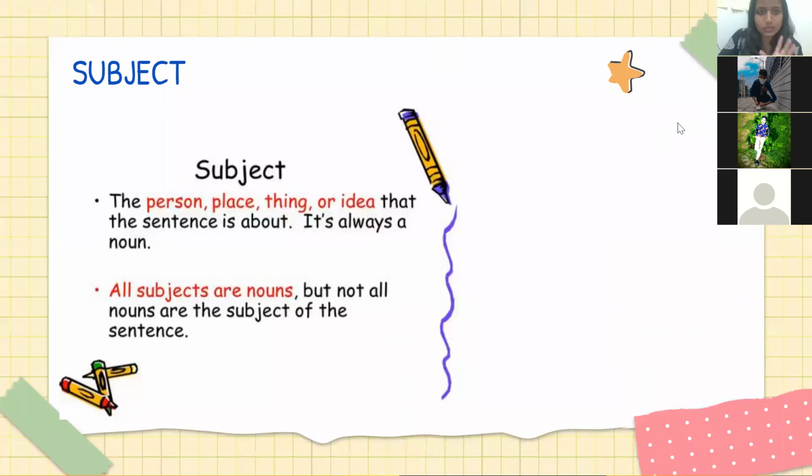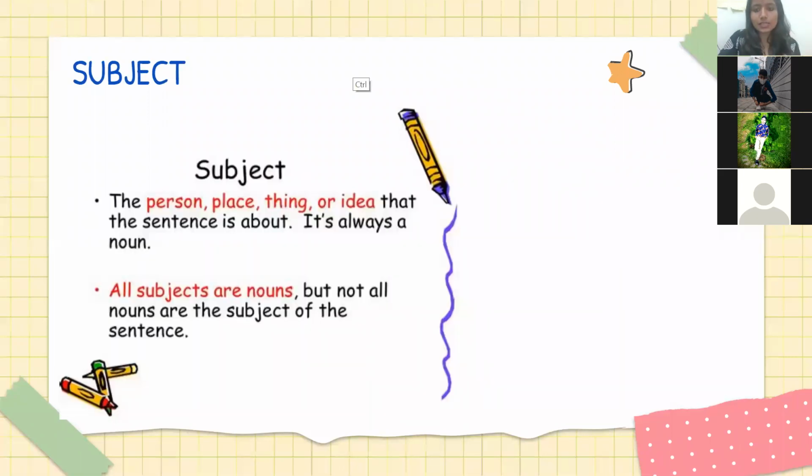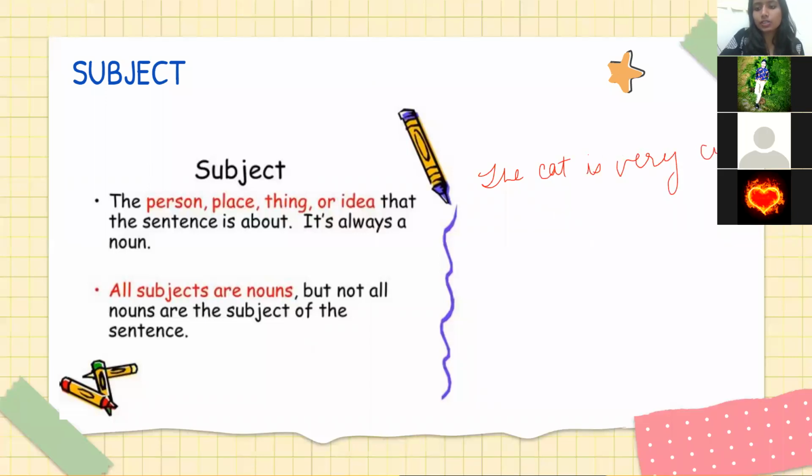Yes, ma'am. Now please take a screenshot of this also. Actually, I will take a screenshot of this and you can write this example. The cat is very cute. Wait, hold on. Don't take a screenshot now.